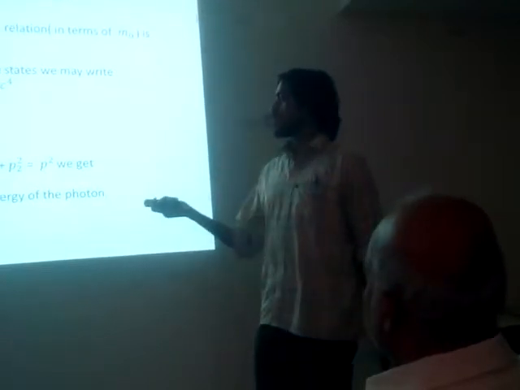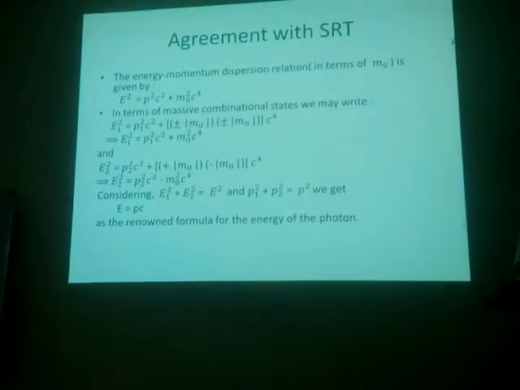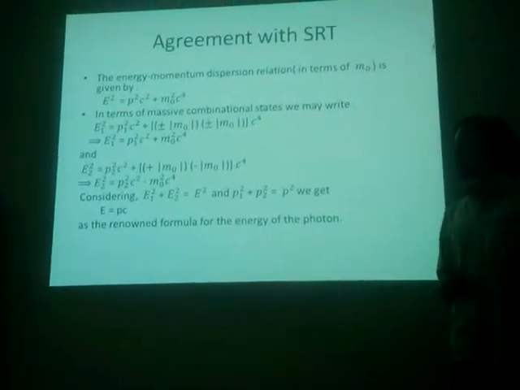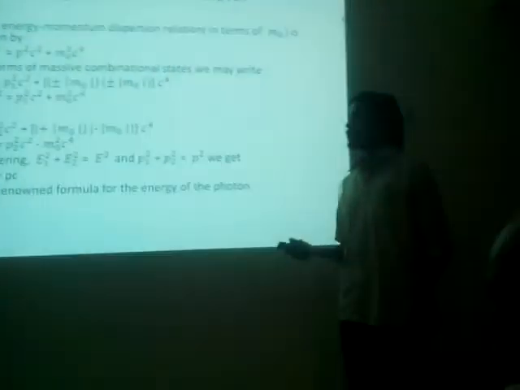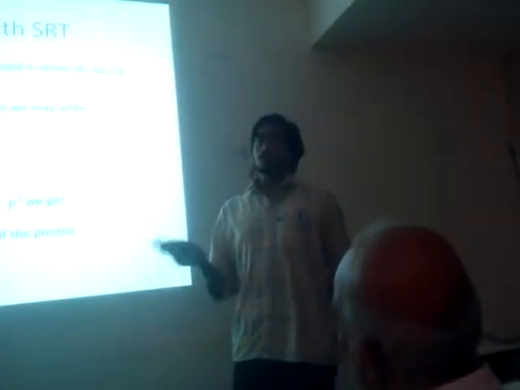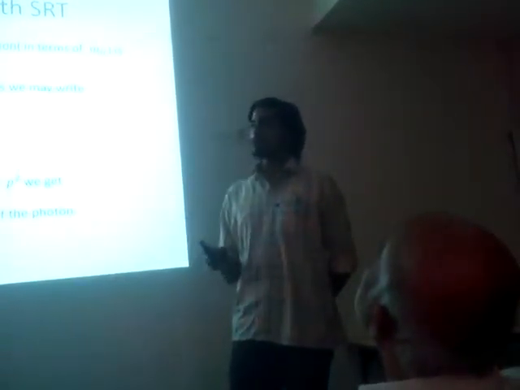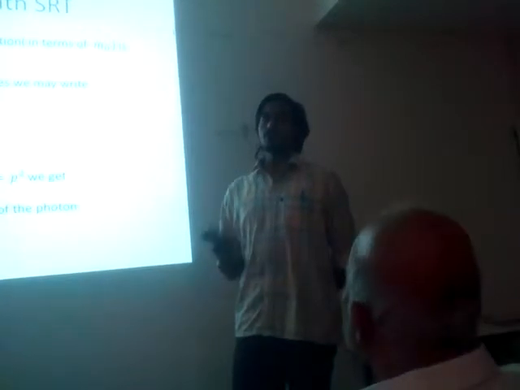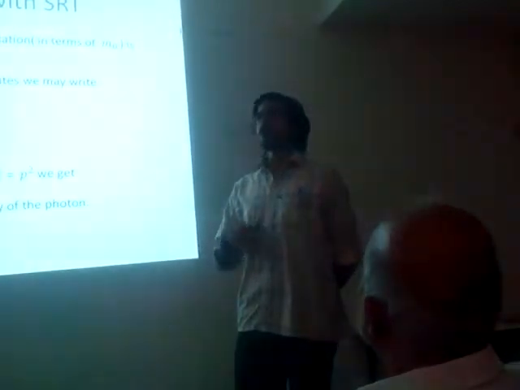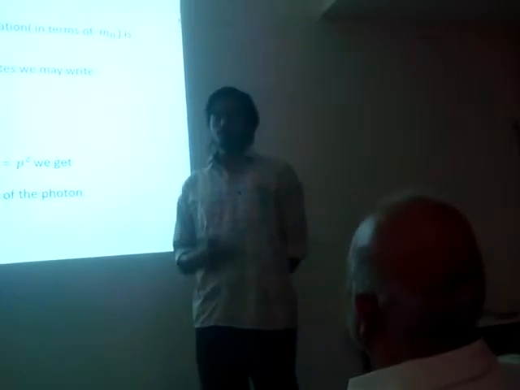So we get the general formula of the energy of the photon if we use two mass square values. So it's not necessary to assume that the photon's mass is 0. I mean, it may show to be 0 in many other places, but it is not necessary that it has to be 0, because we saw that the photon exists in two states, plus m0 and minus m0. So even if the photon has a mass, because of these two states, the sum gives 0 photon mass, and the photon mass appears to be 0. Although it might not be 0 if we can separate the two components, but I don't know if that is possible. Maybe in high energy experiments it will be possible.